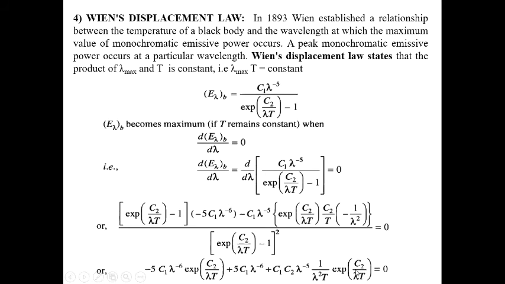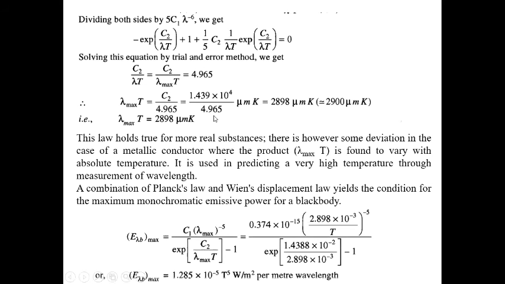Putting in the value, this comes to 2898 micrometer Kelvin. So we conclude that lambda max T equals 2898 micrometer Kelvin. This law basically holds true for real substances also, but some deviation must be there.